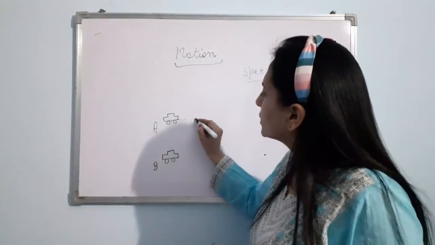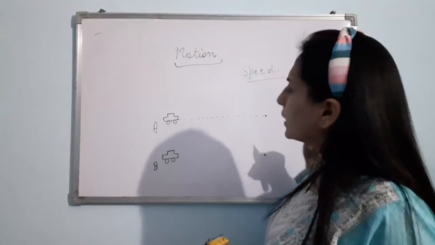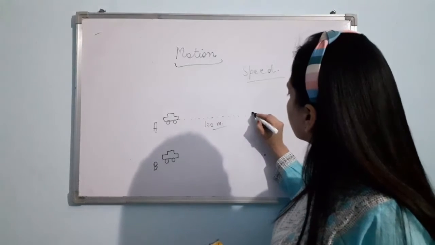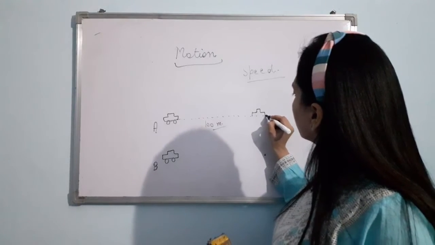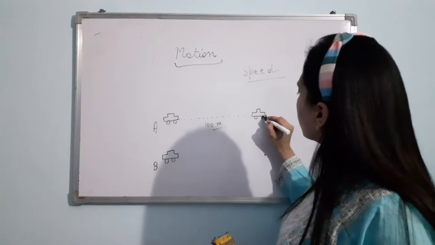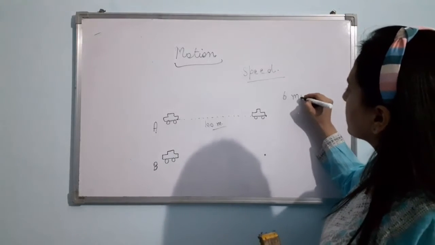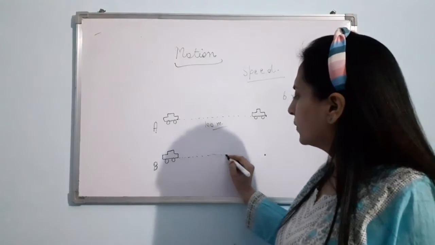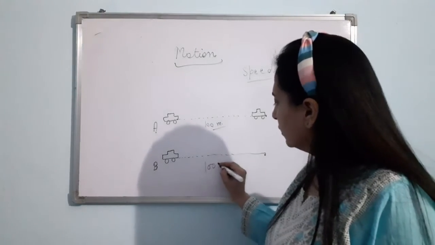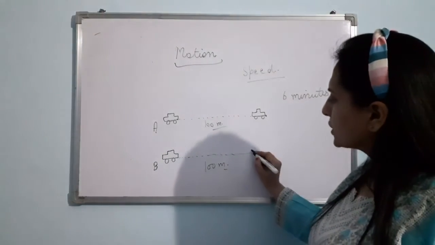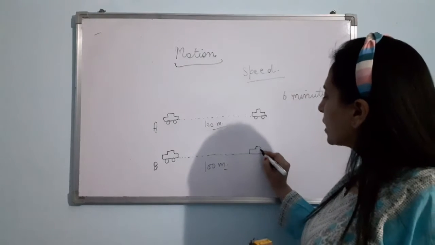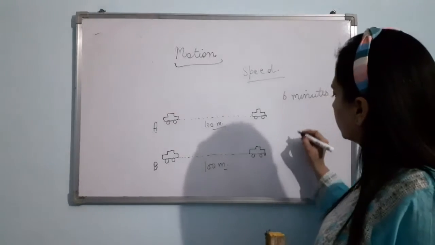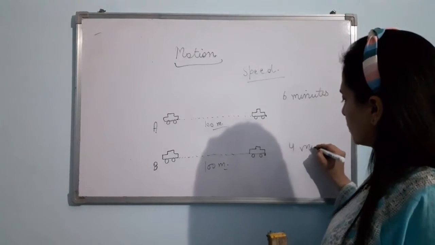So car A covers 100 meters. Car A reaches here. Okay, car A has covered 100 meters. Now car A is here, but it requires, suppose, 6 minutes to reach here. Now car B also, the distance is the same as they are in a race, 100 meters. Now car B reaches here, or I can say car B has covered 100 meters. But for that car B took 4 minutes, suppose.